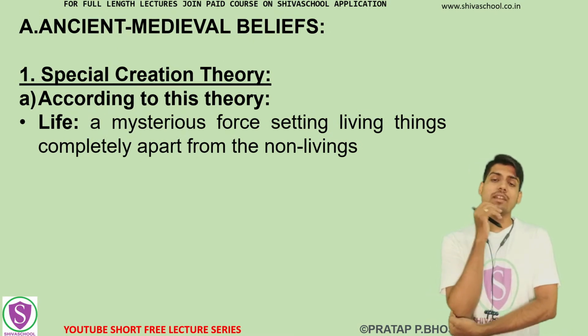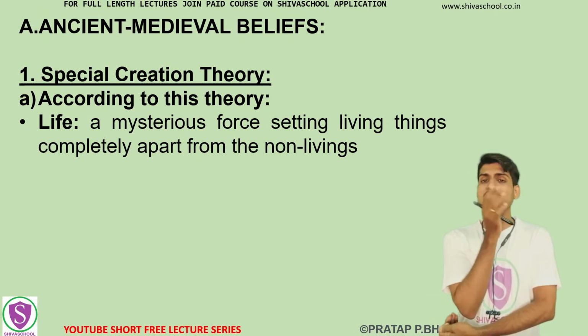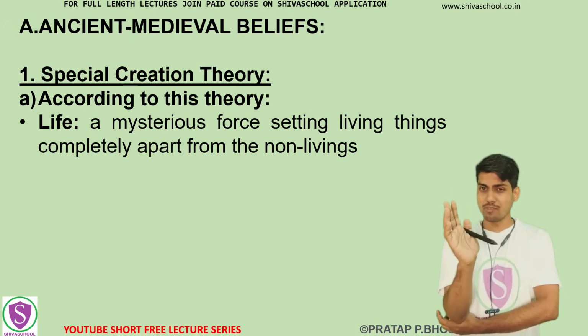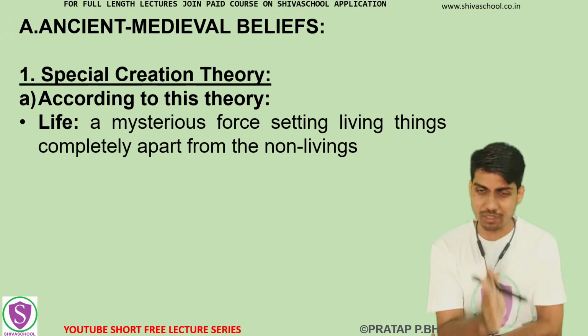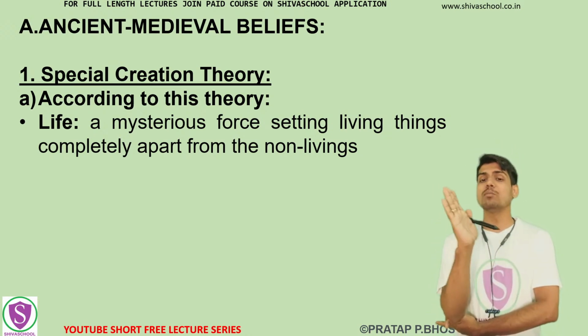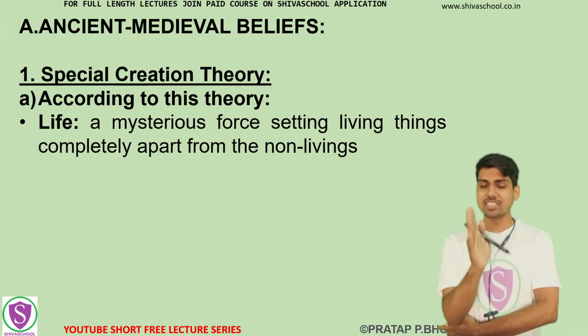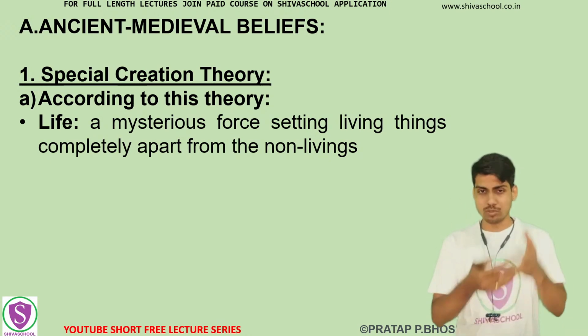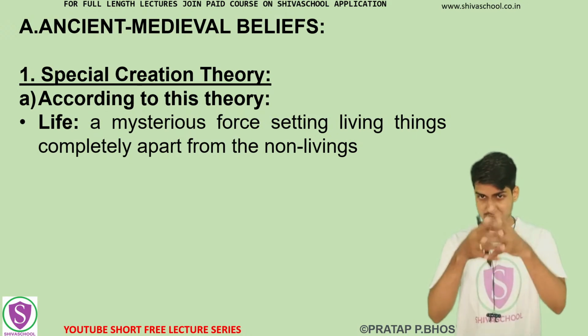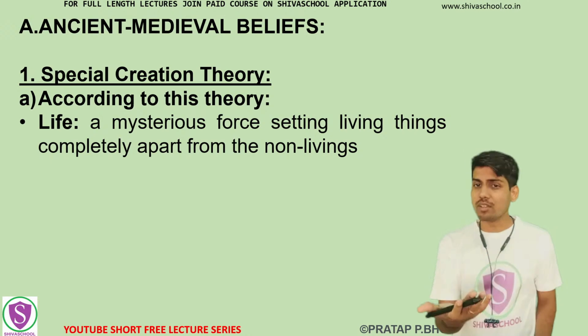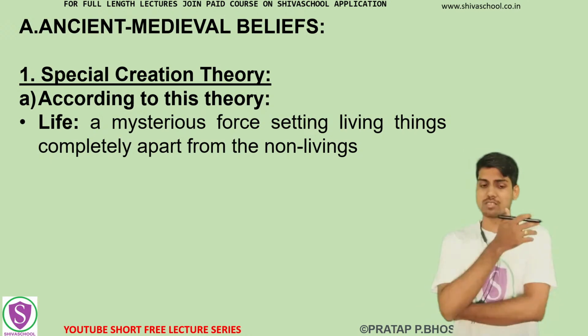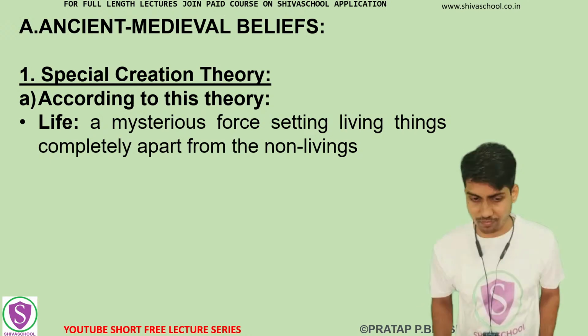Right now, while studying this in a different manner, we are going to divide the theories into two parts. The first part will be the ancient and medieval theories, and the second part will be the modern theories. Among the ancient and medieval theories there are almost 5 to 6 different theories. Out of them 4 to 5 we have already seen, and some more theories will also be there in this. So let's see which theories those are.